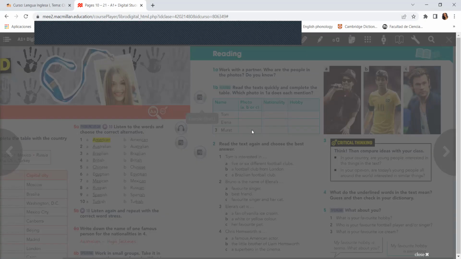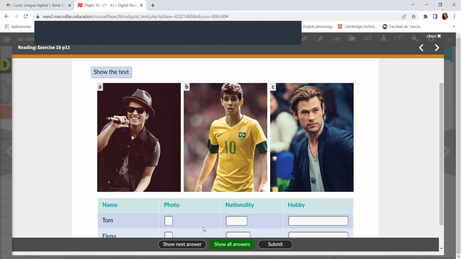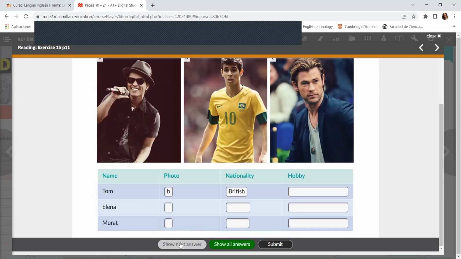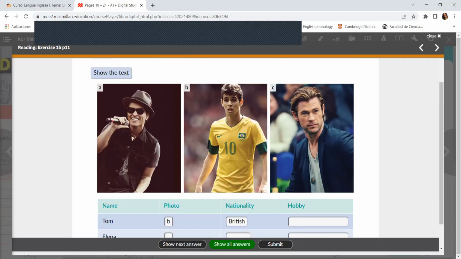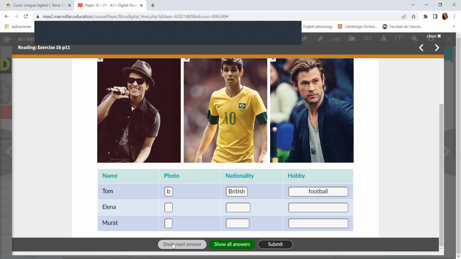So let's see the answers. Elena talks about Tom. Tom talks about picture B, this picture, and the hobby is football.